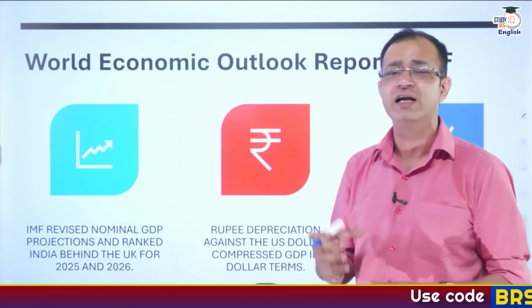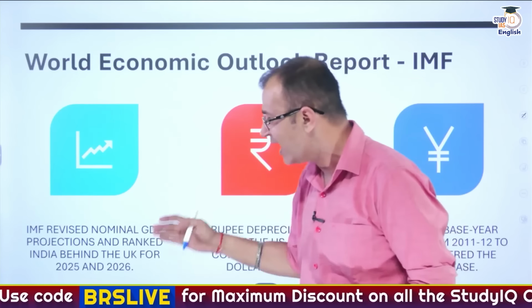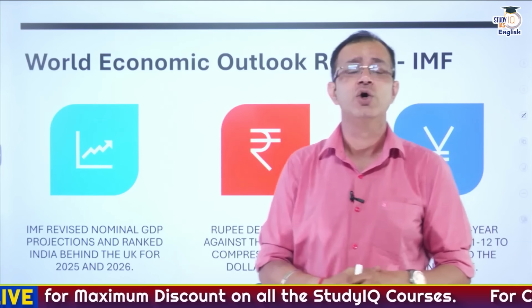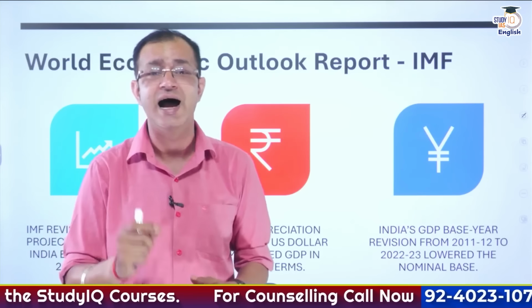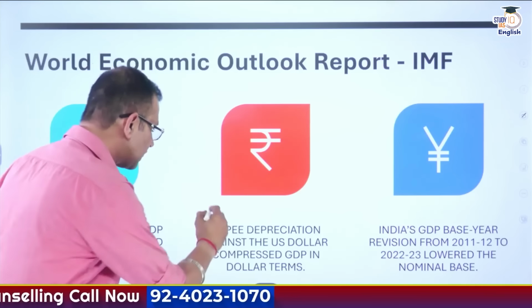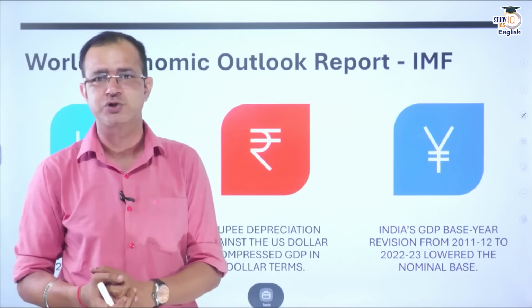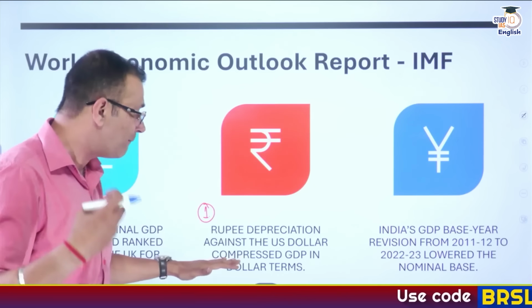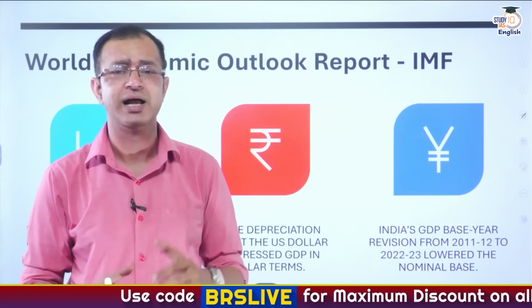Now, when it comes to the World Economic Outlook report that has been released by the International Monetary Fund, it says that in the revised nominal GDP projections, the rank of India is behind the United Kingdom for 2025 and 2026 as well. Why has this happened? There are two reasons. The number one reason is that the rupee has depreciated against the US dollar, and it has compressed the GDP in dollar terms. We have seen that rupee depreciation has been there.